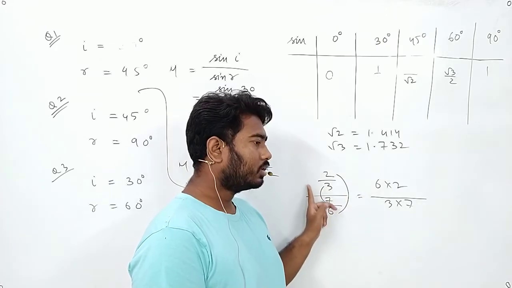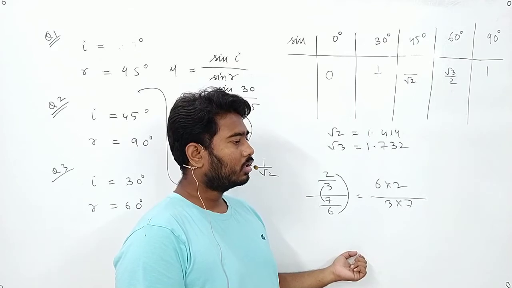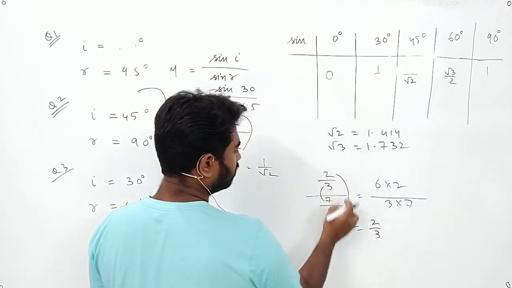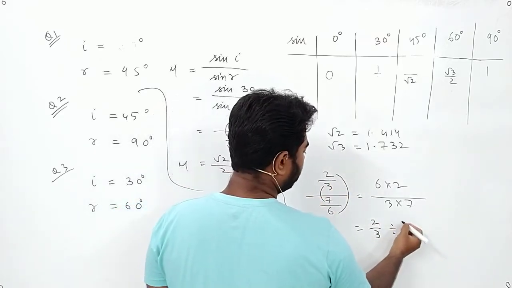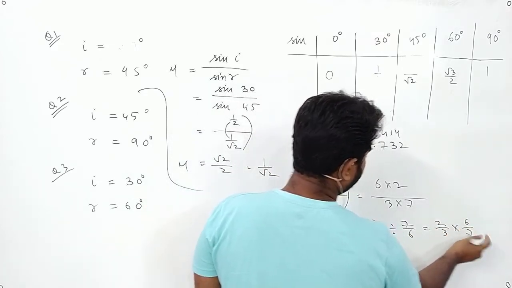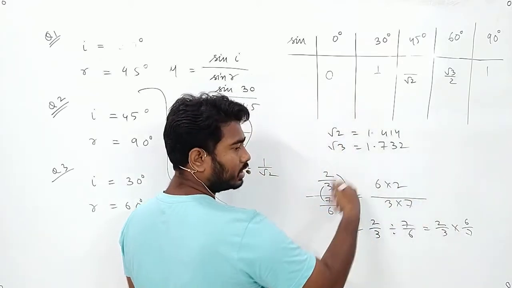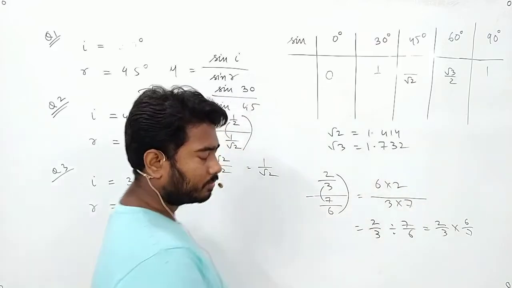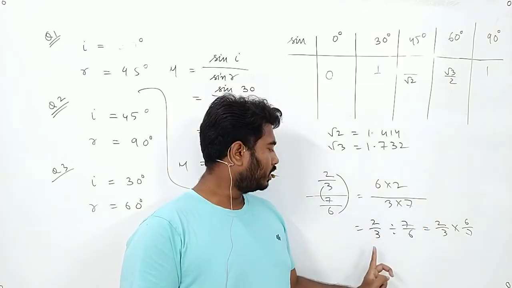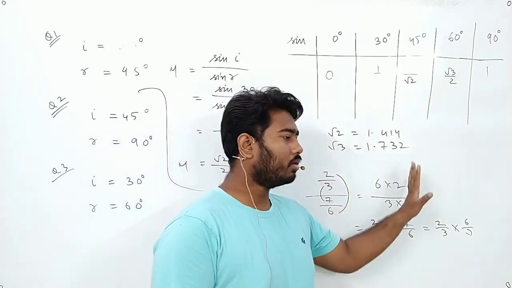Out in means, Sir, first you can just take the reciprocal, that is 7 by 6 into 6 by 7, it will also be the same answer. You can write it also as 2 by 3 divided by 7 by 6, so you can write it as 2 by 3 into 6 by 7. You can just do the reciprocal of 7 by 6. That is also a process, but out in is a very easy way of doing that. If you do in this process, it is also right. But out in is the easier one out of both.